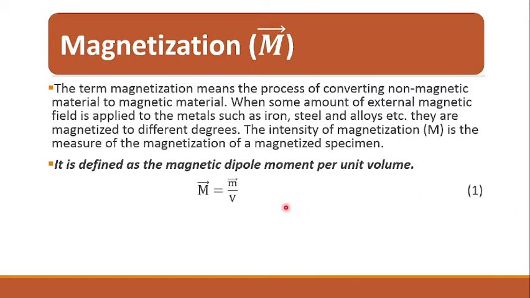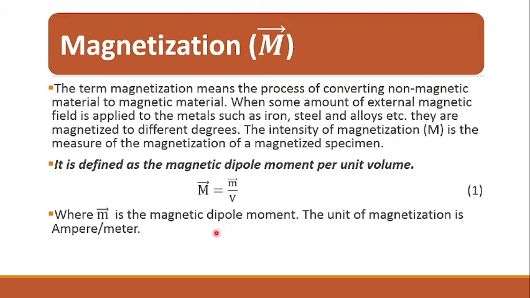So M is equal to m vector upon V, where small m is the magnetic dipole moment, and the unit of magnetization is ampere per meter, right? So we get the magnetization M vector equal to dipole moment per unit volume. The magnetization or magnetic polarization is the vector field that expresses the density of permanent or induced magnetic dipole moments in a magnetic material.